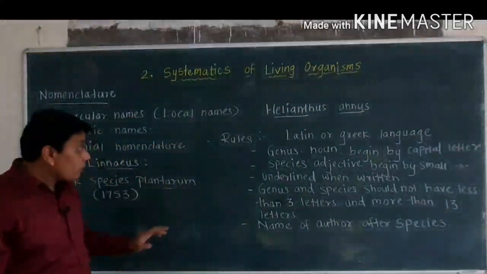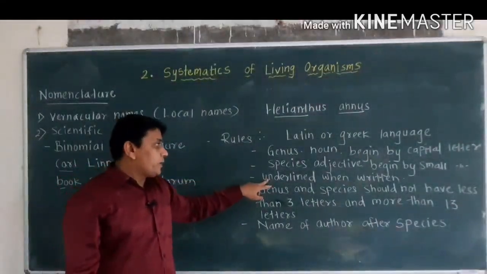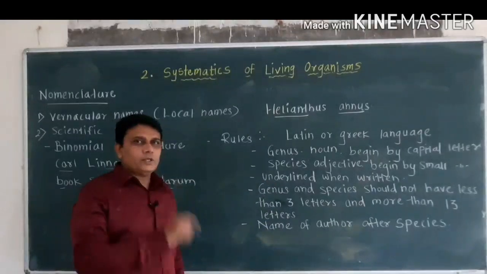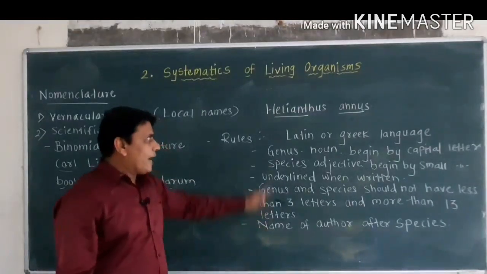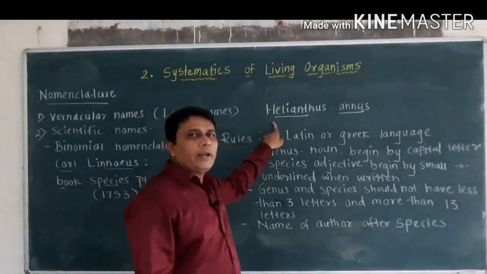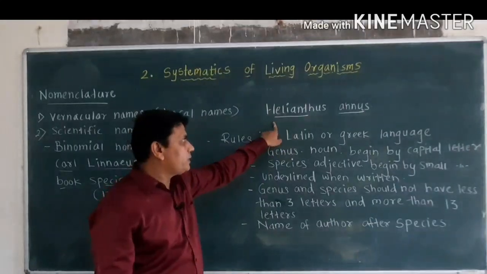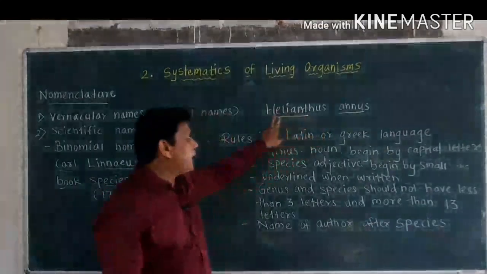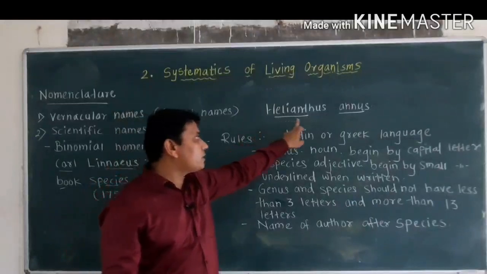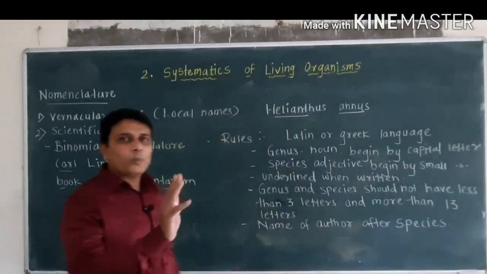Now I have written the scientific name of sunflower, that is Helianthus annuus, and I have underlined these two names or two parts separately.